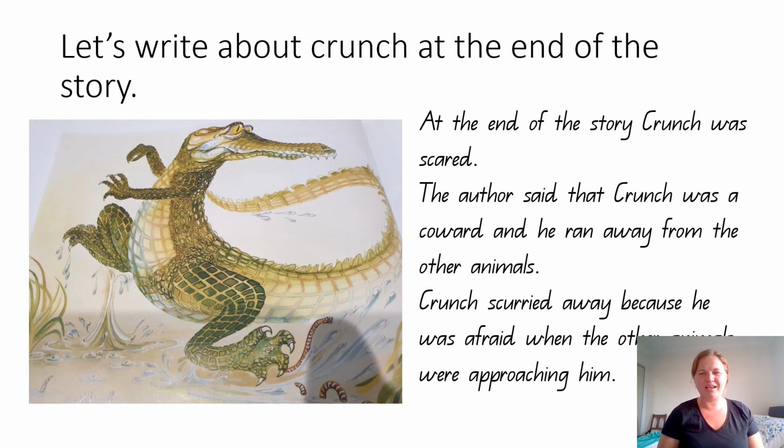Oh, he was feeling a little bit scared. I can even see that he's feeling a little bit scared in the picture as well. Pictures can help us with clues in the story as well as the text. Have a look now at Crunch's face. I want you to have a go at making this face. I think he's making a little bit of a frightened face or a scared face, an unsure face.